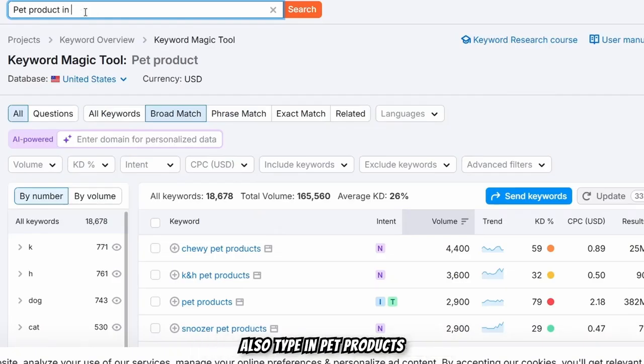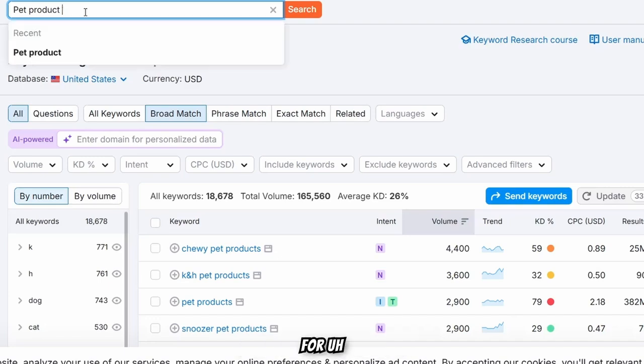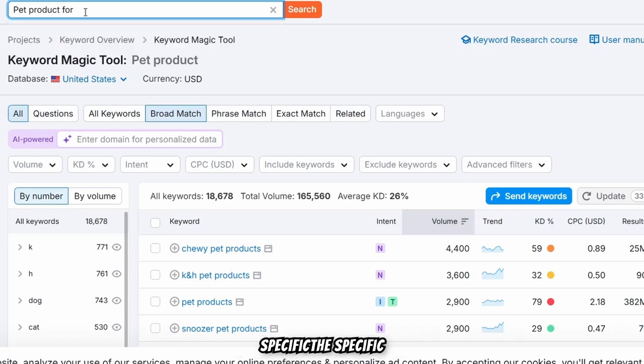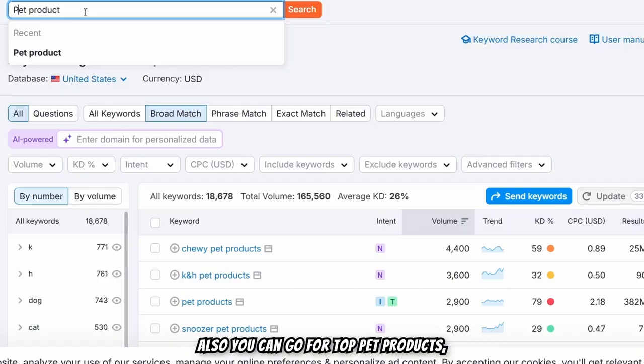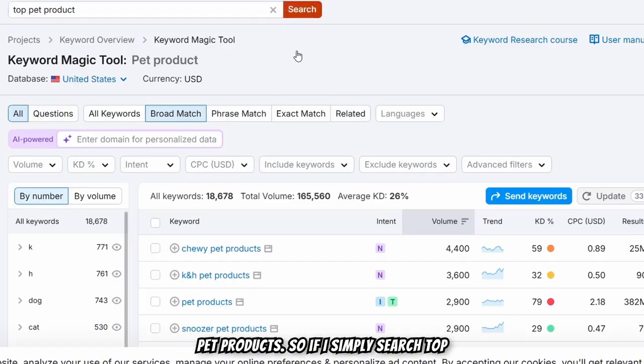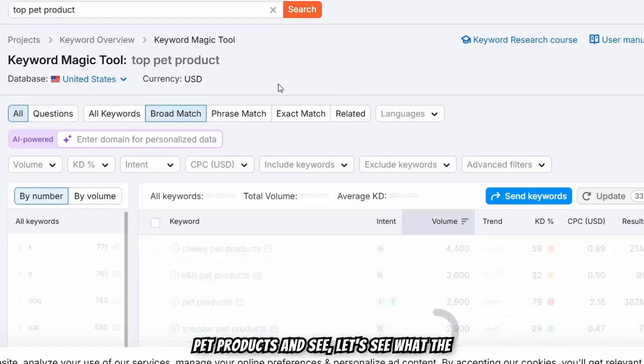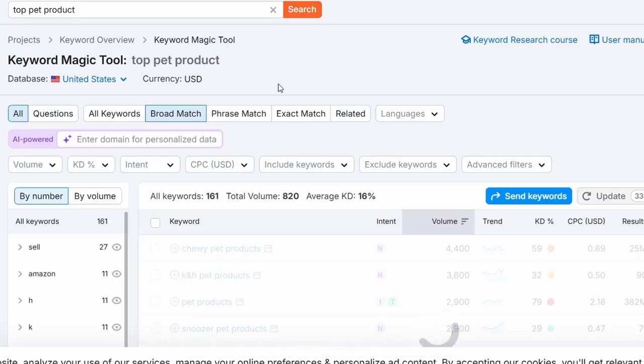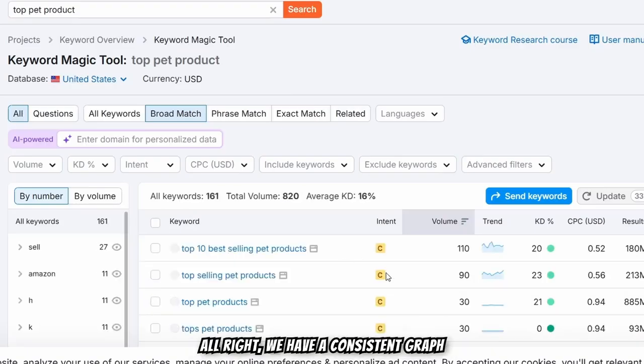And then you can also type in pet products for a specific breed, right? And also you can go for top pet products. So if I simply search top pet products, let's see what the volume is. All right, we have a consistent graph here, and the keyword difficulty is 20. Top 10 best selling pet products, right?